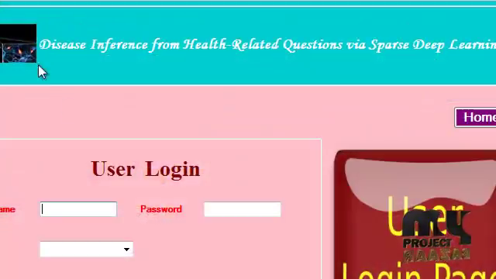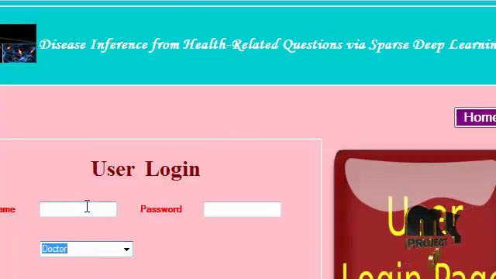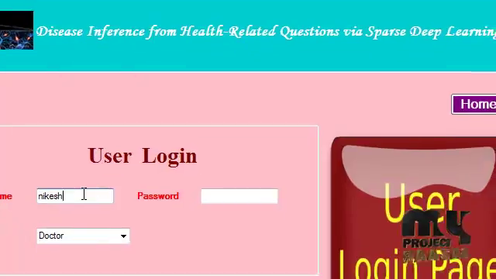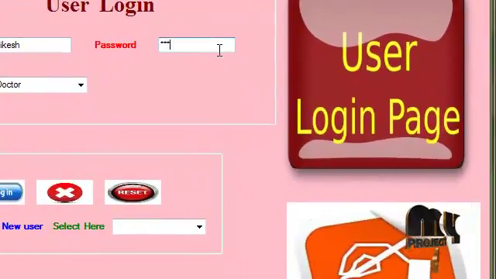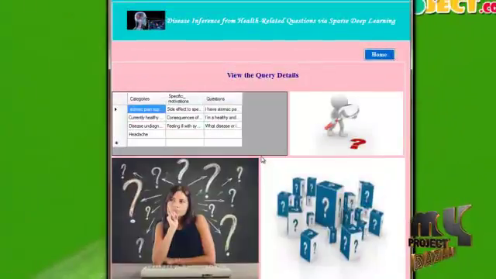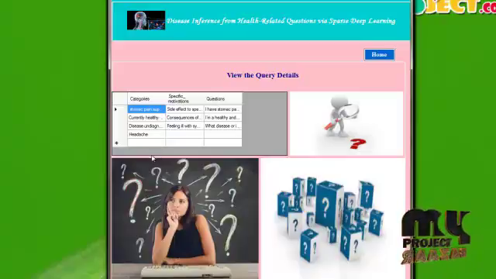Then doctor login. The doctor process is only to view what types of user queries are already stored in the backend. Enter the username and password and press the login button. Only a valid user can access the other steps of the process. So view the query details, the questions asked, what types of categories and what specific motivations are already stored in the backend, so the doctor can view that.